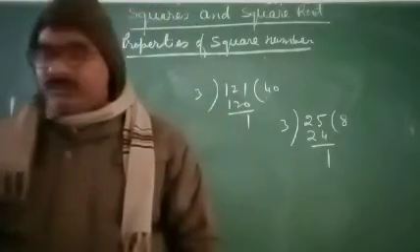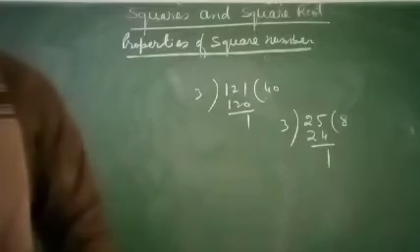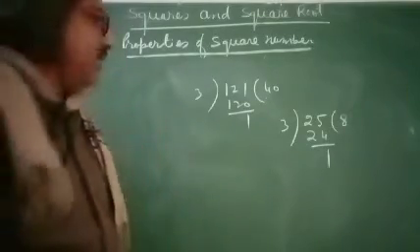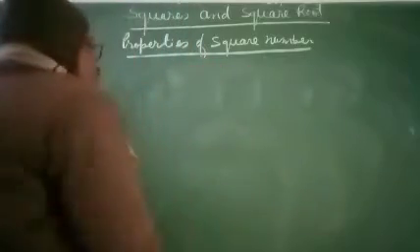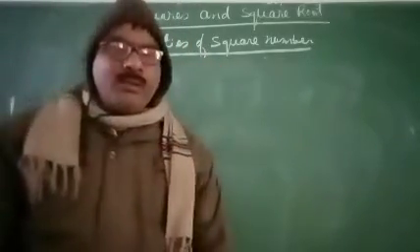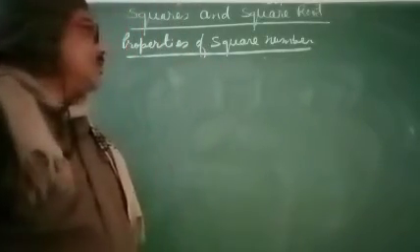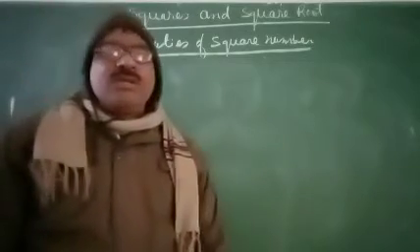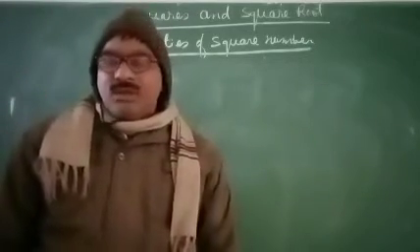Now how to find whether any number is a perfect square or not.